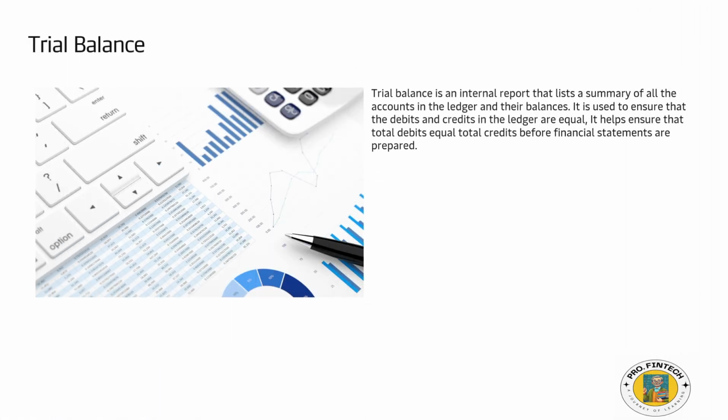Now we will move on to the next part, that is the trial balance. Trial balance is an internal report that lists a summary of all the accounts in the ledger and their balances. It is used to ensure that the debits and credits in the ledger are equal. It helps ensure total debits equal total credits before financial statements are prepared. Typically, a trial balance consists of two columns: list all accounts with debit balance, list all accounts with credit balance.